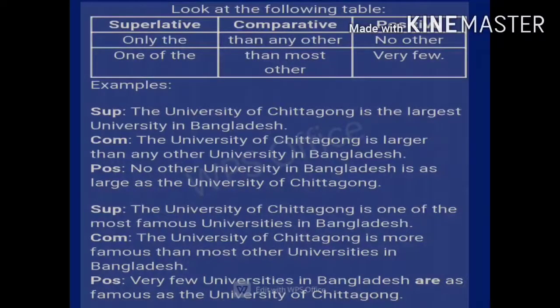For comparative degree, then most other. So how is it used? The University of Chittagong is more famous than most other universities in Bangladesh. And for positive degree, very few or few. So the sentence is, very few universities in Bangladesh are as famous as the University of Chittagong.